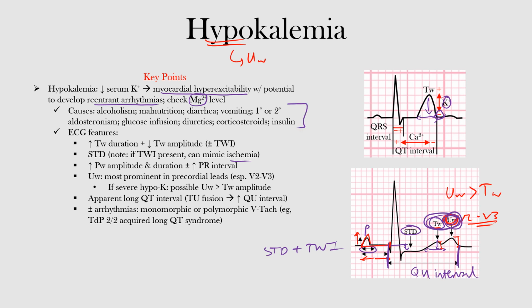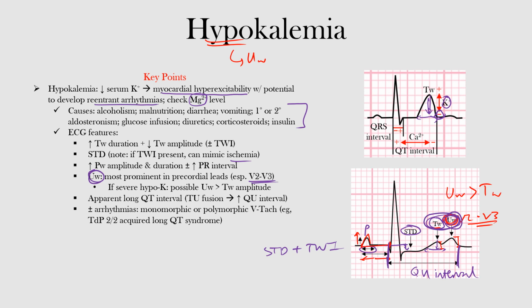In terms of the EKG features, remember the increase in the T wave duration and the decrease in T wave amplitude, as we saw it going down, is a common early feature. The ST depression is something we can see, and if there's T wave inversion present, that can actually mimic myocardial ischemia. We can also see an increase in the P wave amplitude as well as the duration as it gets prolonged, and you can possibly see an increase in the PR interval. Okay, now the U waves are a common thing that most people associate hypokalemia with, and these are most prominent in the precordial leads, especially V2 and V3.